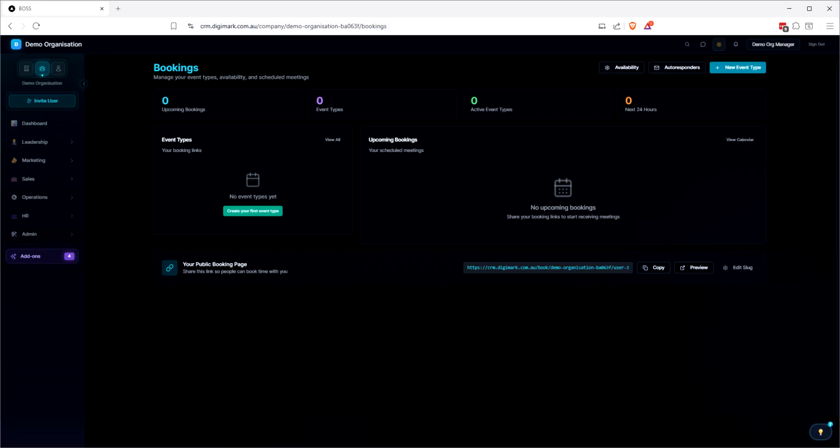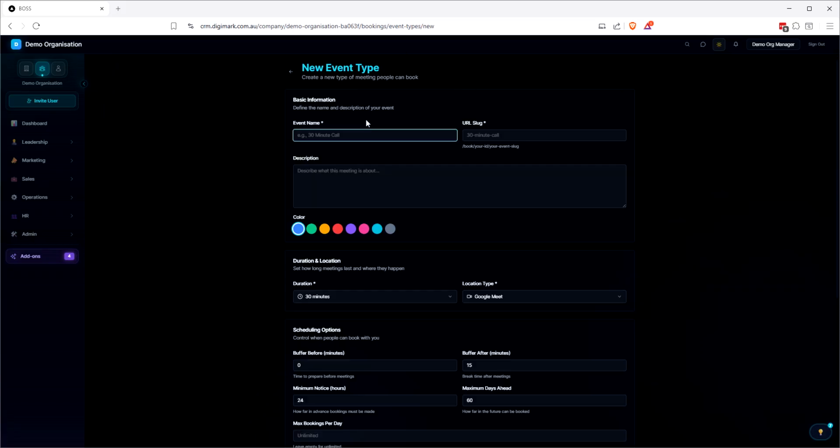So with our bookings, we've got event types. We can go in and create an event type. We can call it demo event. We can add a slug. So this is basically what the event will be called. So we will call that demo event because it's a URL. We need this dash instead of a space there.